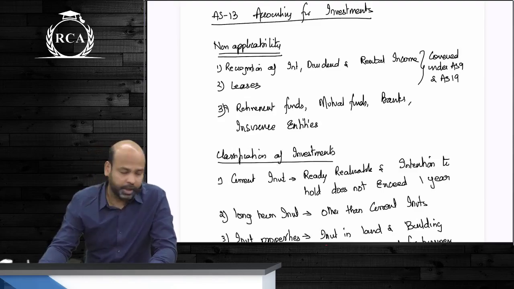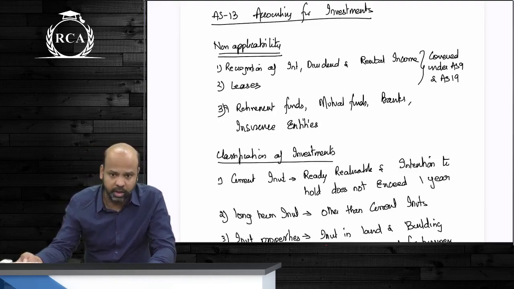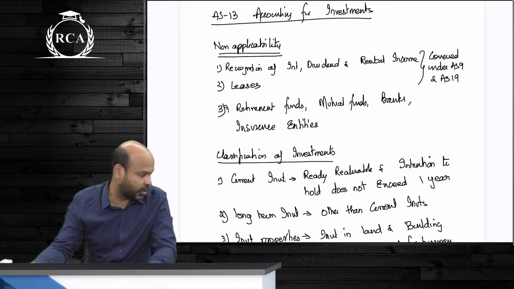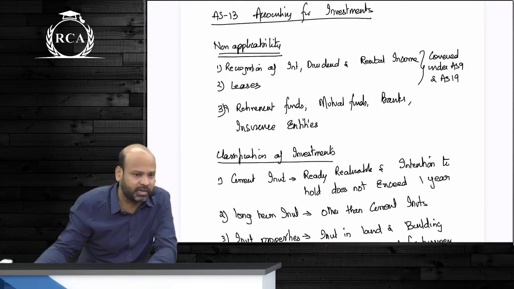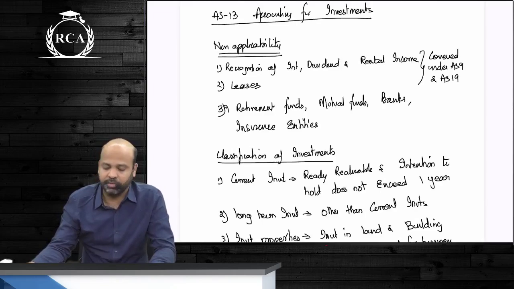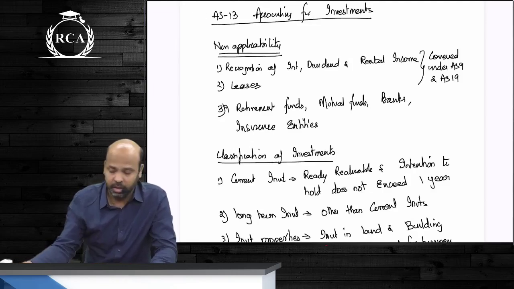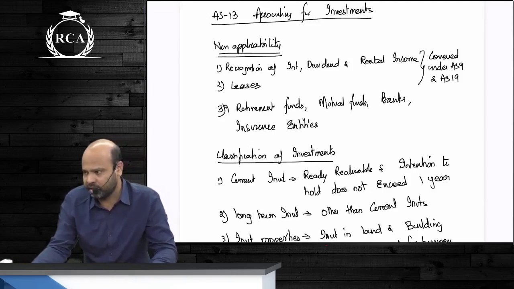An immovable property, I told you, would be classified, guys, as an investment if and only if it is not intended to be occupied for the purpose of your business activities. If you're holding an immovable property for the purpose of your business activities, then it becomes property, plant and equipment covered under accounting standard 10. It will not come under accounting standard 13.